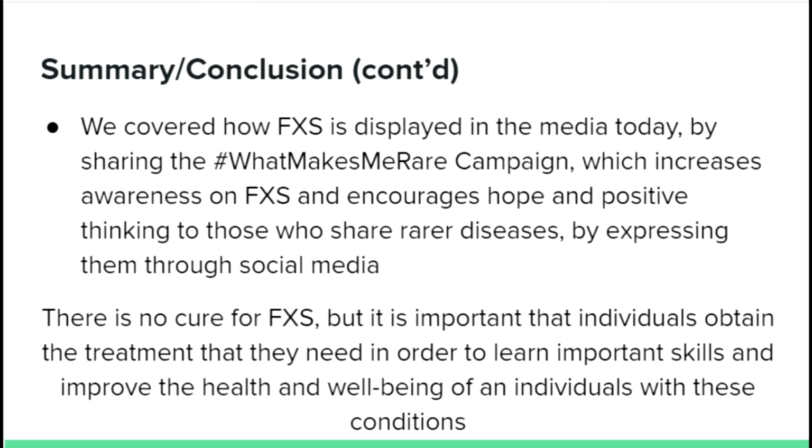We also covered how FXS is displayed in the media today, as we shared the What Makes Me Rare campaign, which increases awareness on FXS and encourages hope and positive thinking to those who share a rare disease by expressing them through social media. Although there is no cure for FXS, it is important that individuals obtain the treatment that they need in order to learn important skills and improve the health and well-being of individuals with these conditions.